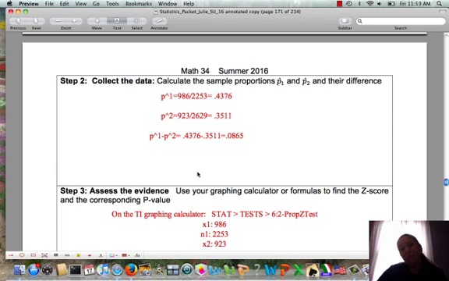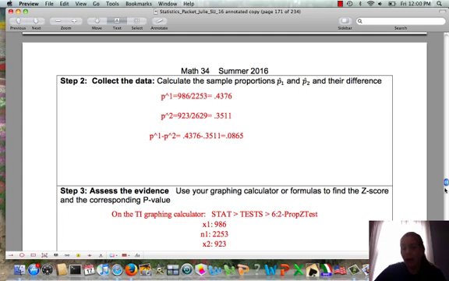So then we want to think about, well, what's the difference in our sample proportions? So we subtract p1 hat minus p2 hat, and we get 0.4376 minus 0.3511, or 0.0865. So what this tells us is that in our sample data, the difference between men and women living at home is 0.0865. As a percent, this would be about 8%. This is our sample data, so it's not the whole population. So we have to remember we're going to use this sample data to try to make a prediction about the entire population to say, is this a significant difference or not?